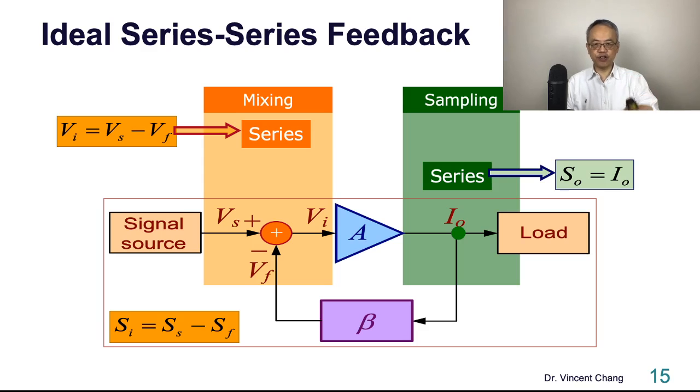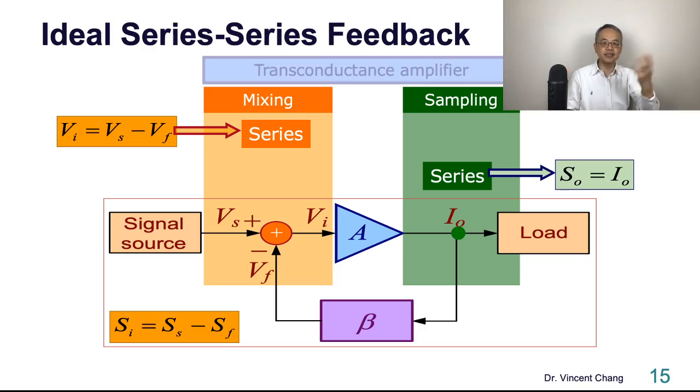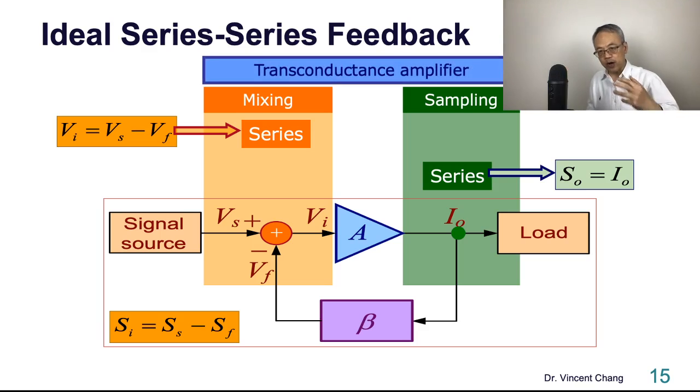Now here comes the third part. The series feedback, which means the voltage in and then current out. So think about this. The current divided by voltage, which means the conductance. But it's the output current divided by the input voltage. So there's a meaning of what? The transfer. So it's the transconductance. So transconductance amplifier.